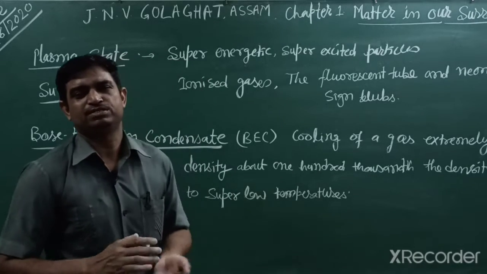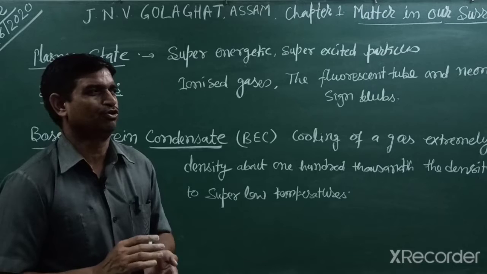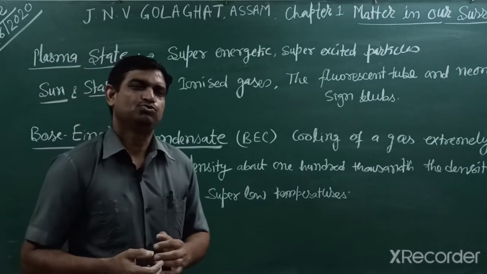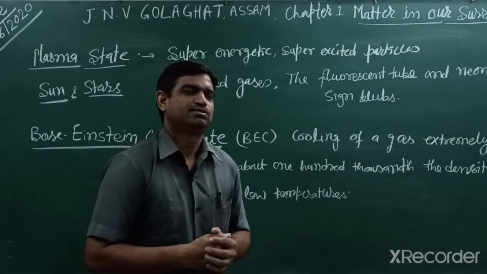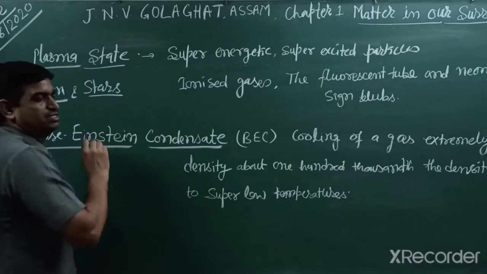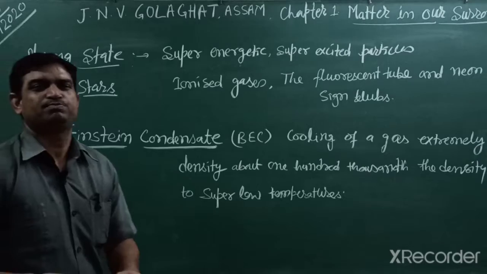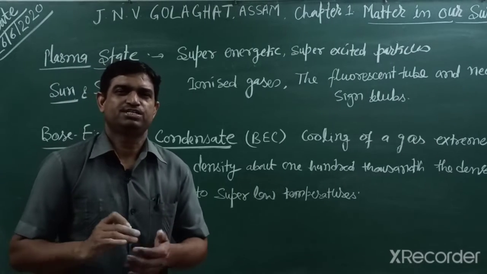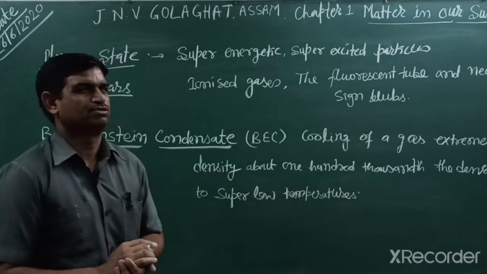Students, we study three different states, solid, liquid, gas, but two other states are also found: plasma state and Bose-Einstein condensate. So what is plasma state? Plasma state is found in sun and stars.